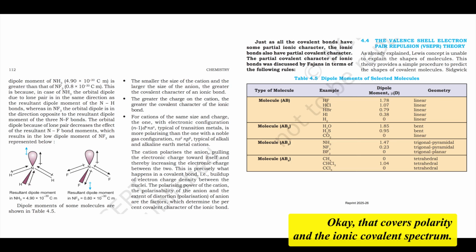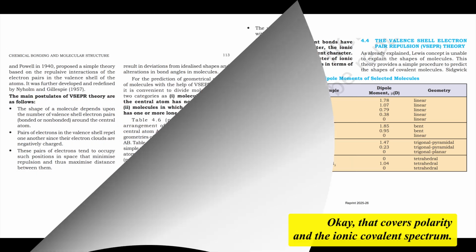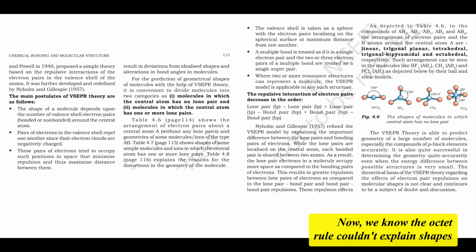Okay, that covers polarity and the ionic covalent spectrum. Now, we know the octet rule couldn't explain shapes, and dipole moments showed us geometry is vital. So how does VSEPR theory help us actually predict these shapes? Excellent transition. The Lewis concept, as we established, fails on shapes.